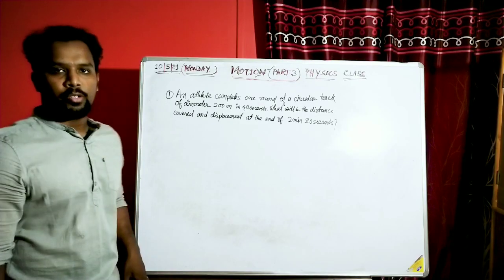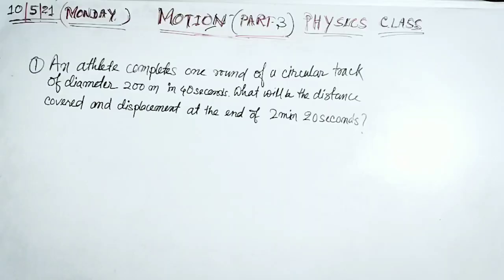This is our first question, and it says that an athlete completes one round of a circular track of diameter 200 meters in 40 seconds. Now what will be the distance covered and displacement at the end of 2 minutes 20 seconds?